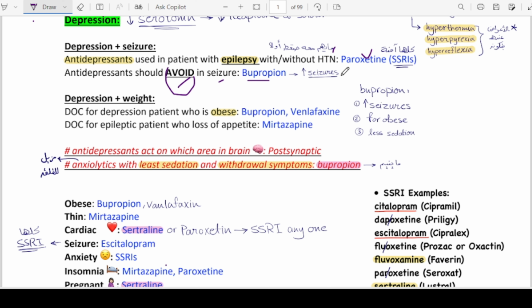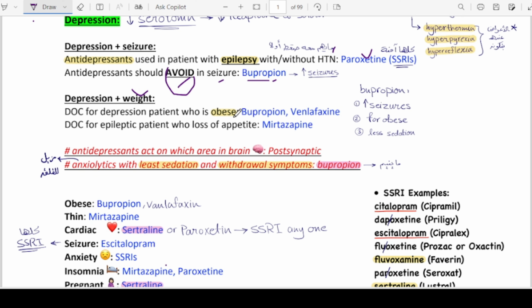Alright, the next thing is, what if a patient is facing depression and seizures? What should be avoided in that patient? The answer is bupropion, because bupropion increases the chances of seizures, so it should be avoided in those patients. And if a patient is facing depression but is overweight, what should be done?